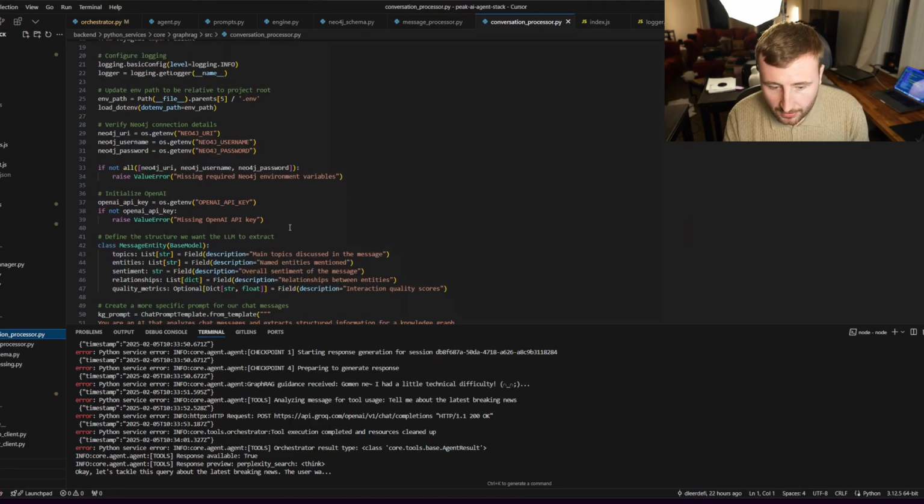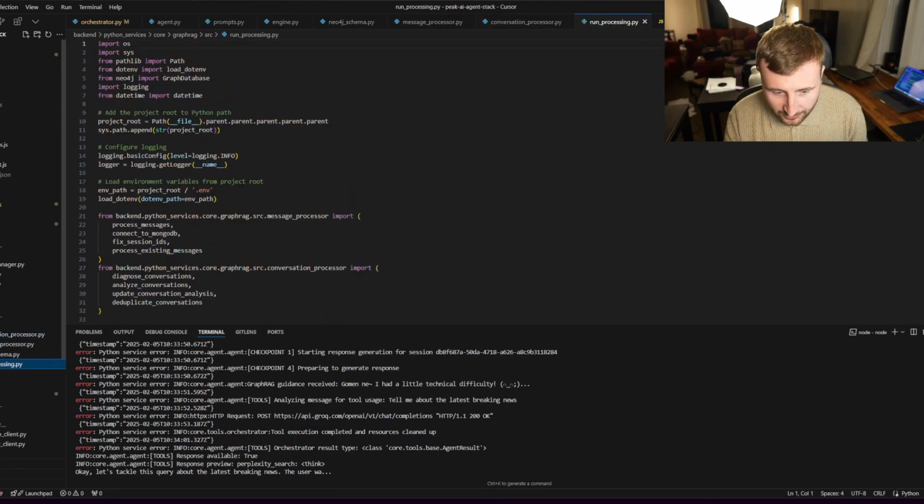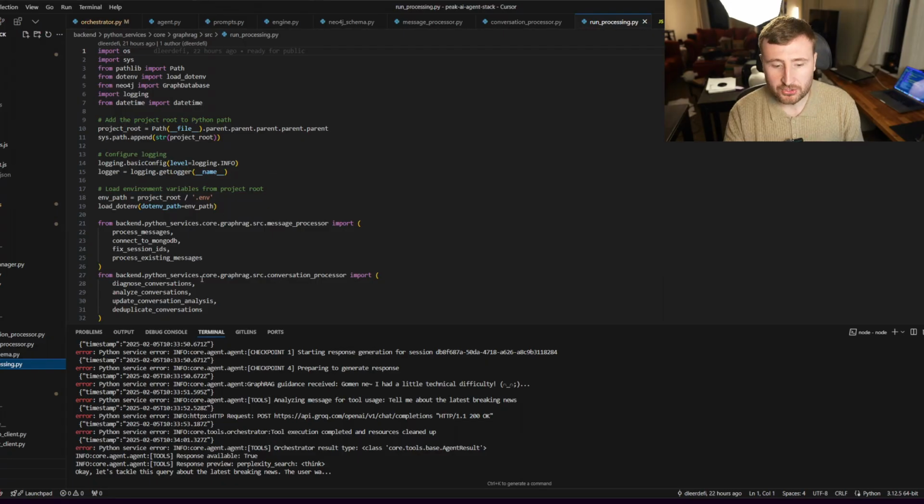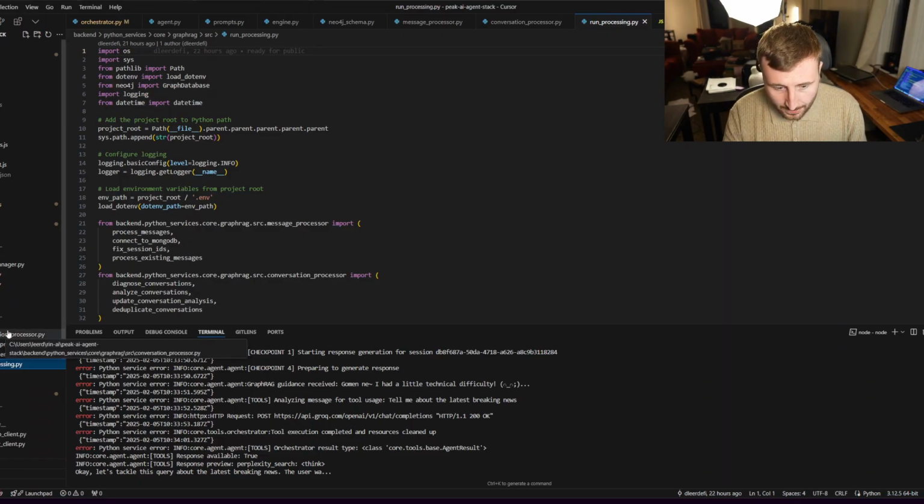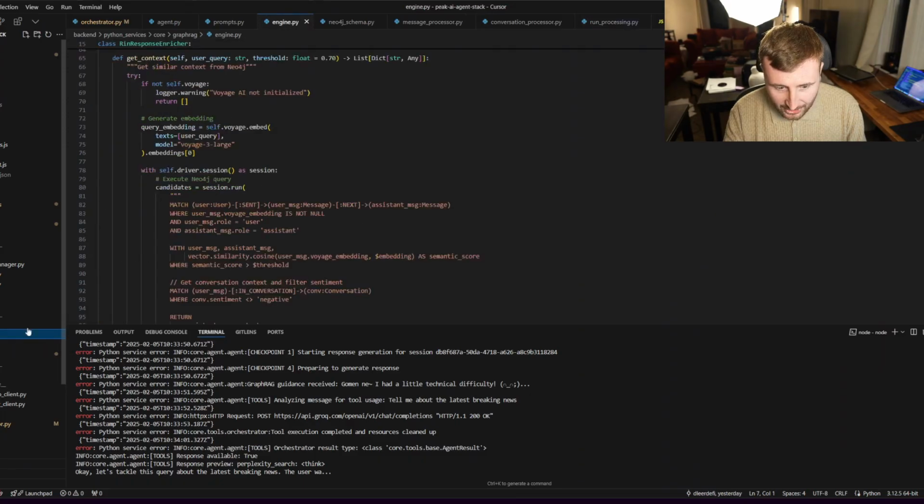So that's how the logic works there, and you do that by run processing. So either it'll be your first time running it, or you'll be running it in the future for updating your graph. But all of the actual interface with the Ren agent happens in this engine.py.